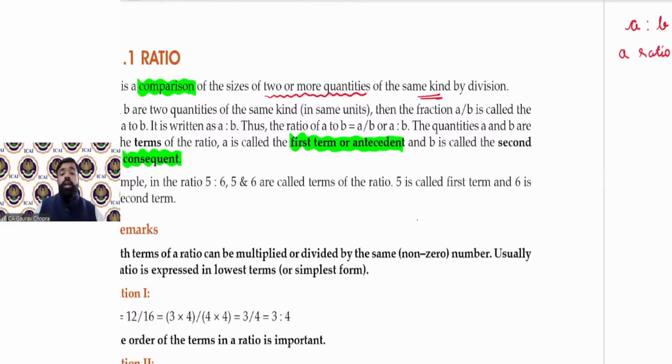Now, you might have already studied ratios in lower classes like 8, 9, and 10th. Also in accountancy, like in partnership, there are two partners having equal ratio or their ratio in 1:2. So some concepts you have already studied, and here we will be taking the complete concept of ratios.